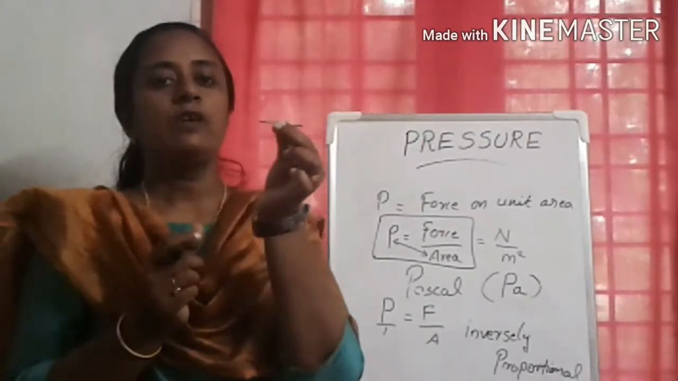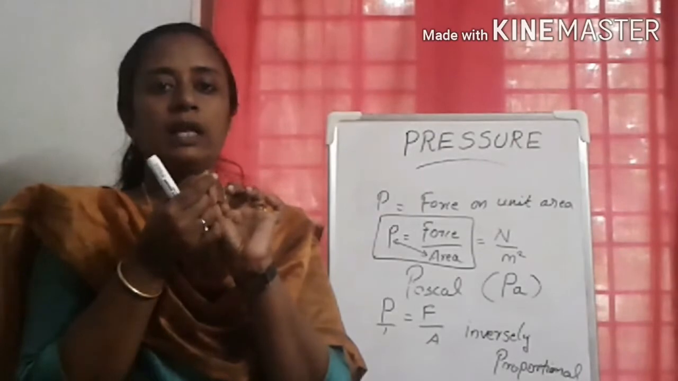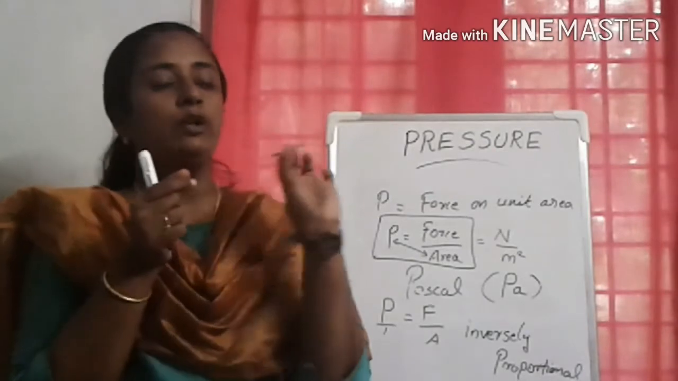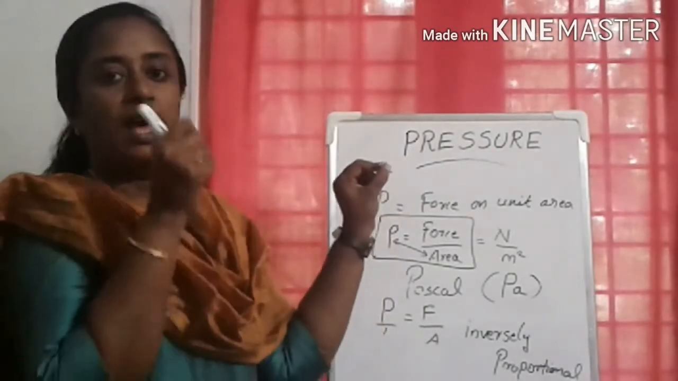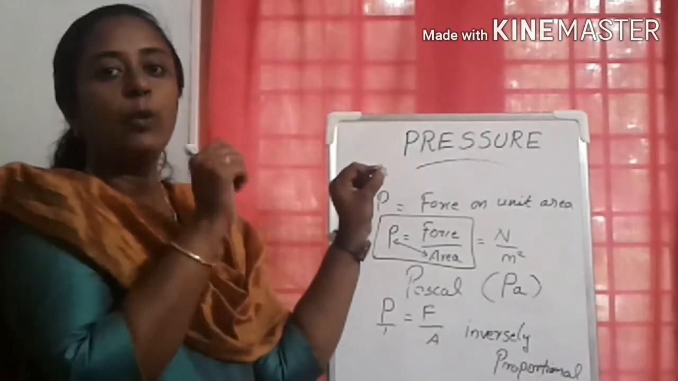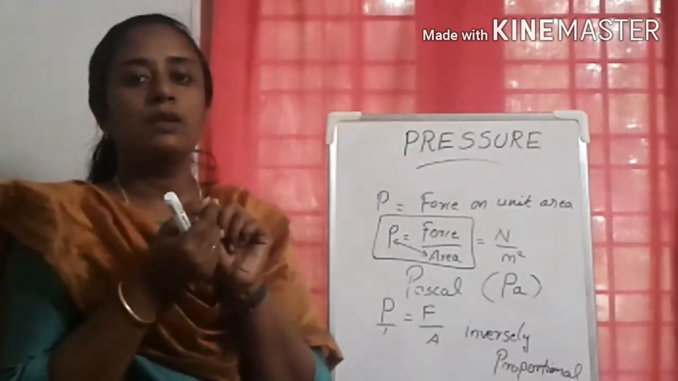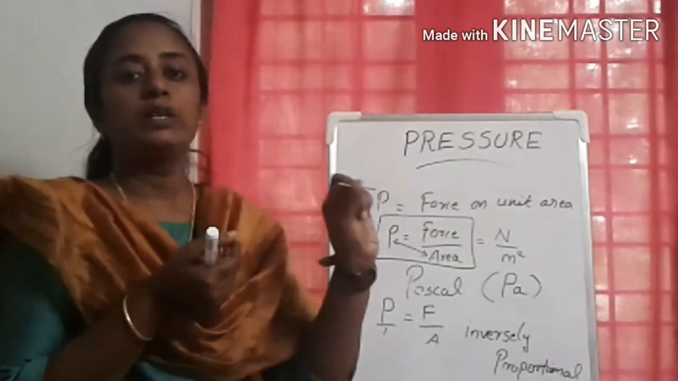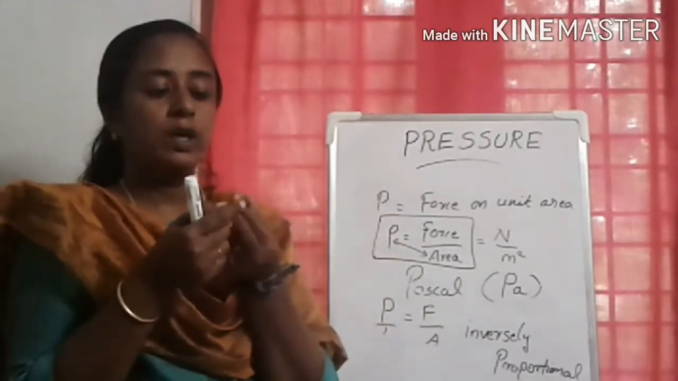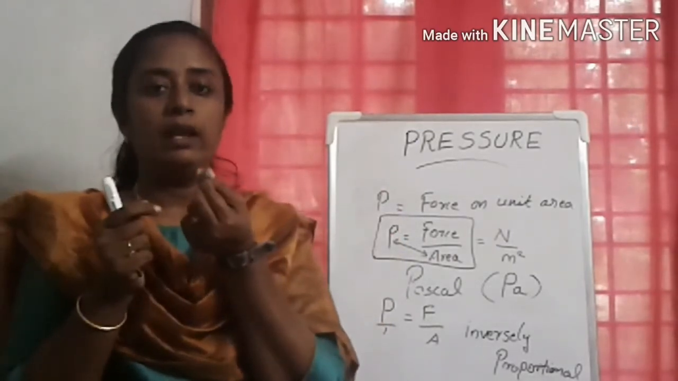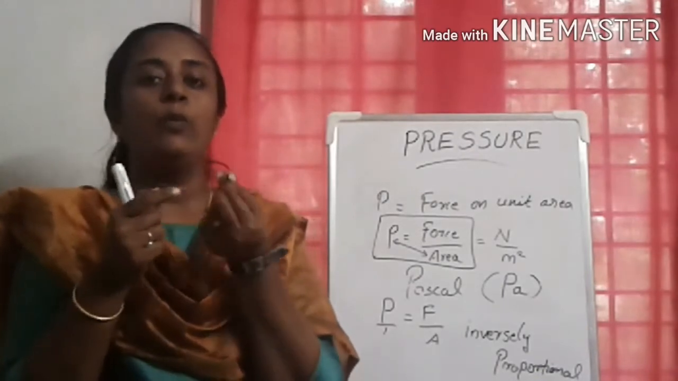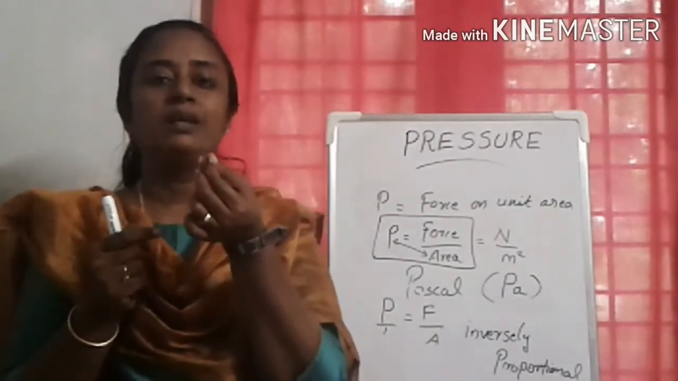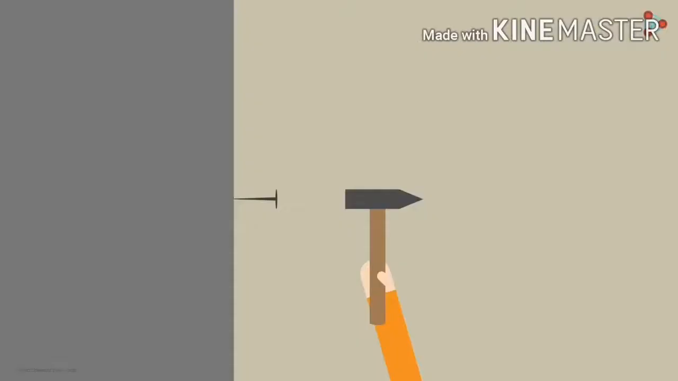Here, in case of a nail, this part has less area, but the head has more area. So if we keep this sharp end towards the wall and use the hammer, it will create more pressure, because here the area of contact is less. If you keep the head of the nail, which has more area, less pressure is created. So it is very difficult to enter this nail into the wall.